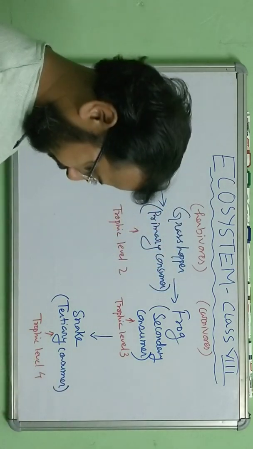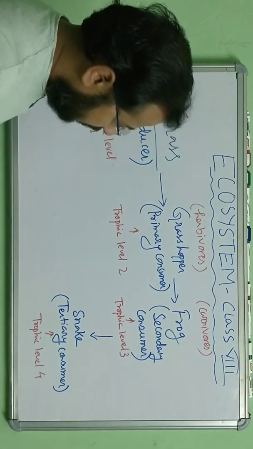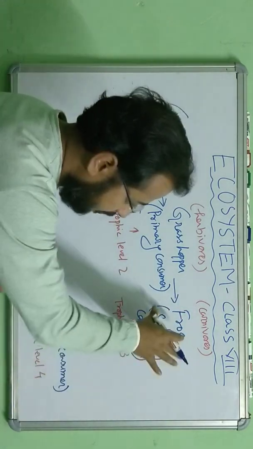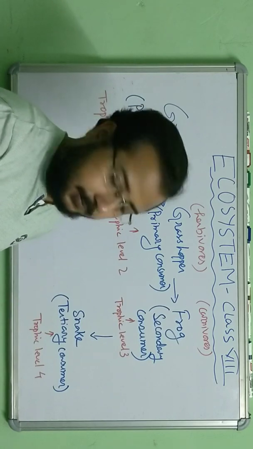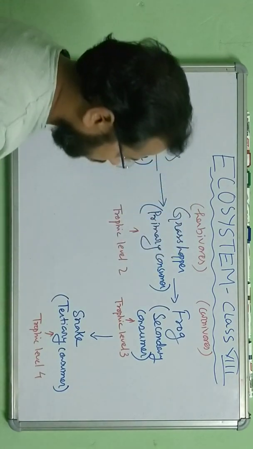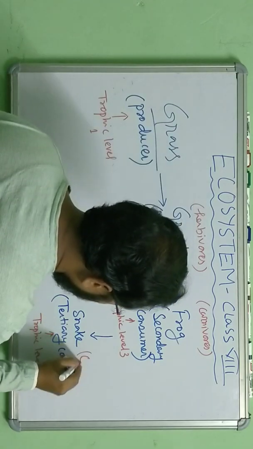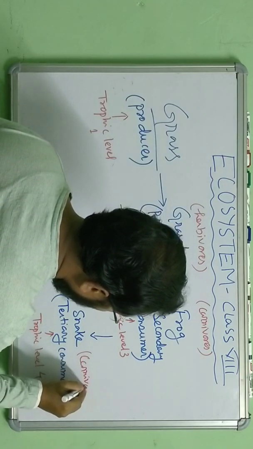Done. So they are depending on each other. Snake is directly depending on the frog for its food. So we can write here, snake is also carnivorous, right? Carnivore.